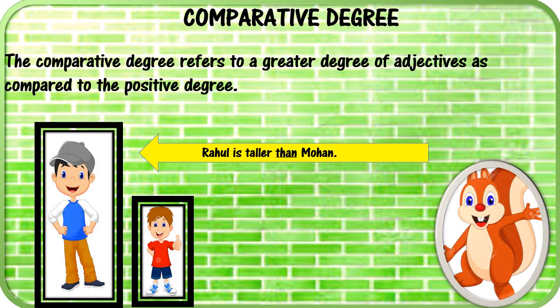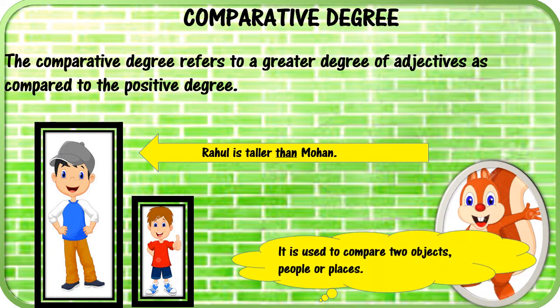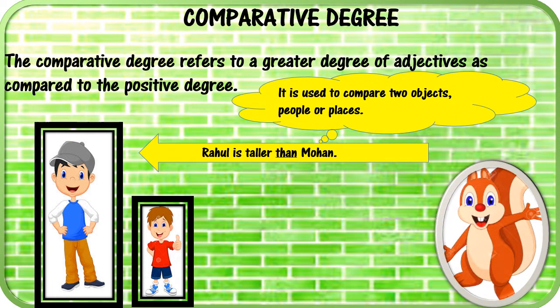The comparative degree refers to a greater degree of adjectives as compared to the positive degree. It is used to compare two objects, two people, or places. Very good, Squeaky. Now you understand comparative degree? Yeah, easy peasy. Okay, now let us see what is superlative degree.